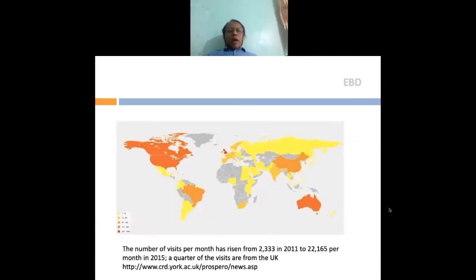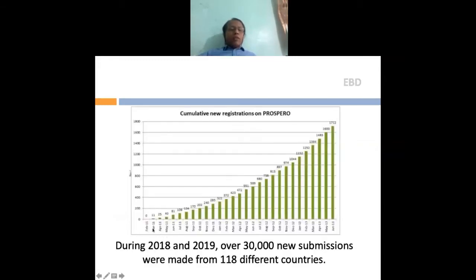Now this is a map of the number of visits to Prospero. The North American and Australian continents have the maximum number of visits, followed by China as well as some countries in South America. India and South Africa come next, and some parts of Europe as well. Of course, you see here that the number of registrations when it started in 2011 was zero, and then it slowly increased.